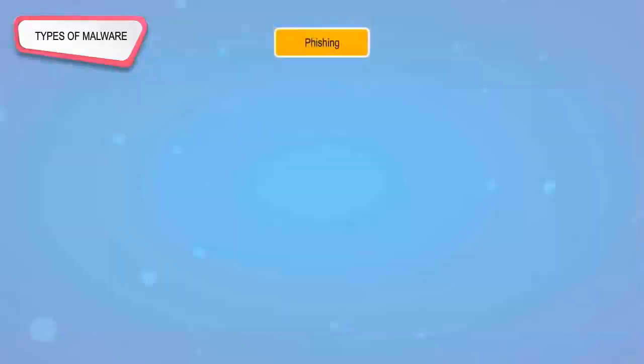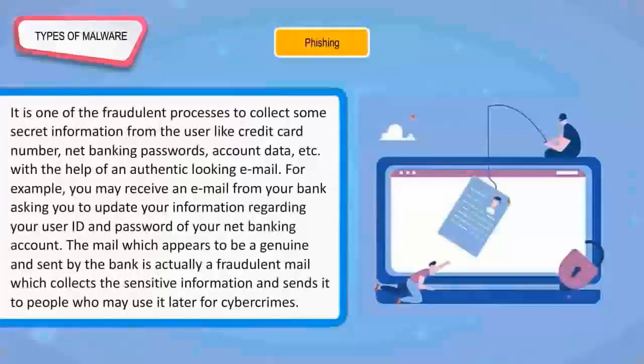Phishing. It is one of the fraudulent processes to collect some secret information from the user, like credit card number, net banking passwords, account data, etc., with the help of an authentic-looking email.